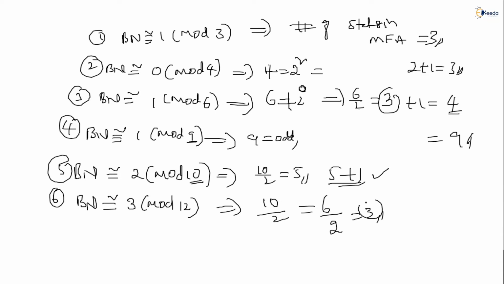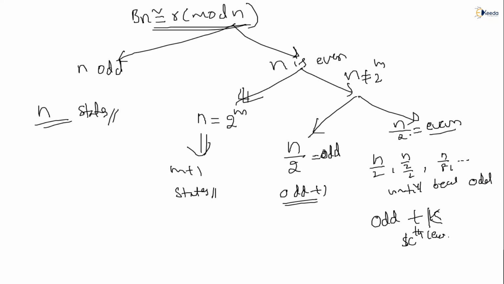What is the answer? Whatever odd number we got, odd number plus the kth level division. How many divisions are done? 1, 2, division 2. So the answer is 5. So when n is even and you cannot make it 2 power m, then divide n by 2.